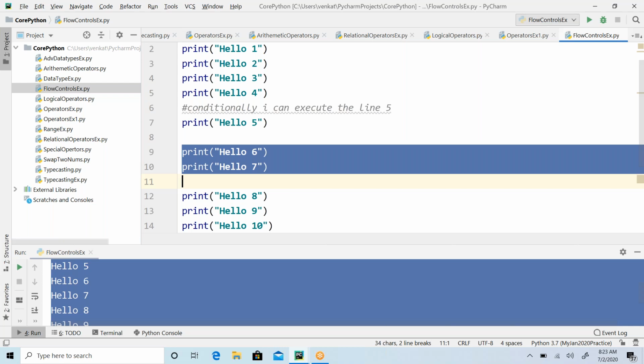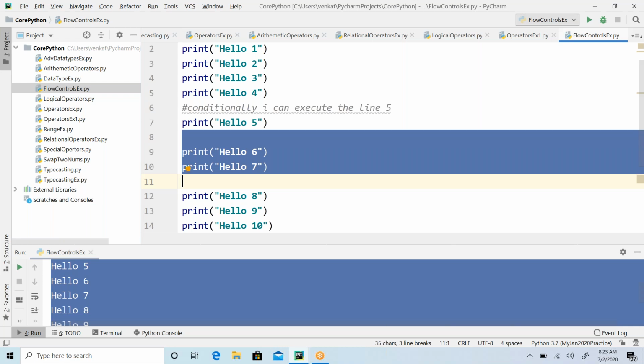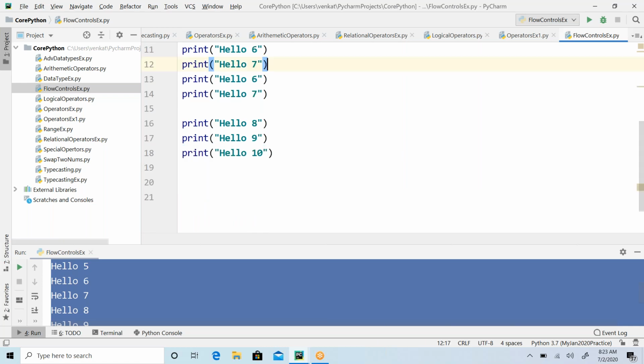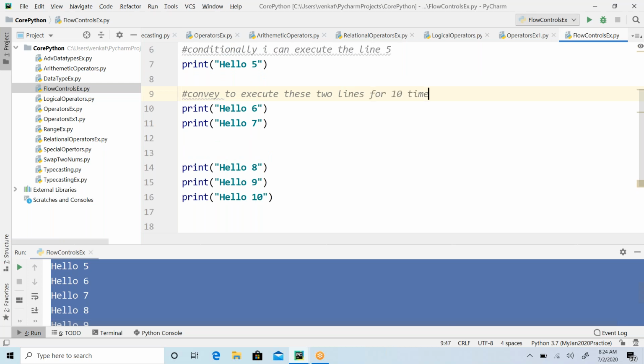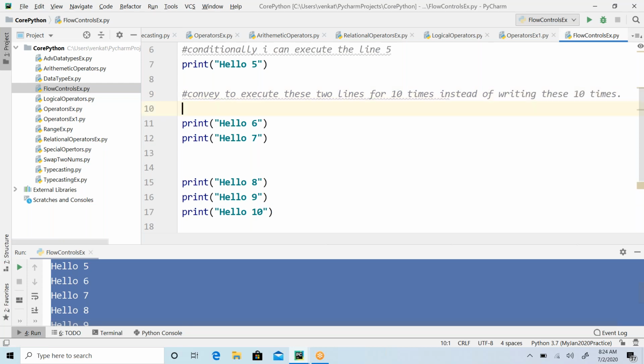So I will inform the Python interpreter, boss, execute these two lines of code 10 times. Instead of writing these two lines 10 times, you got my point?